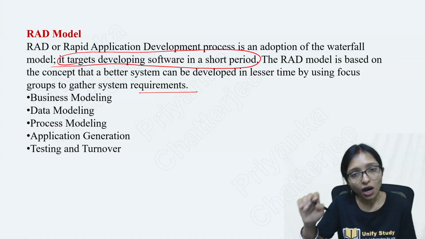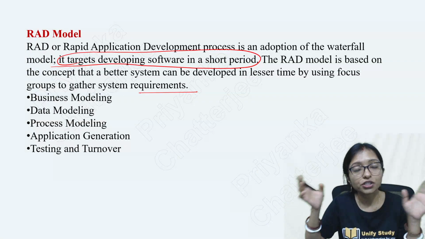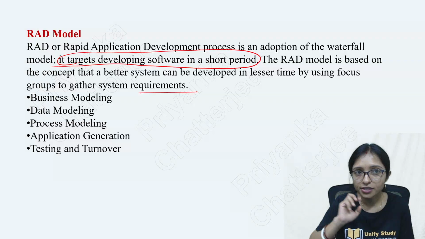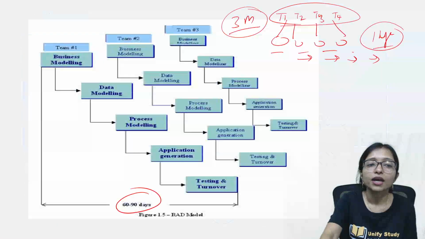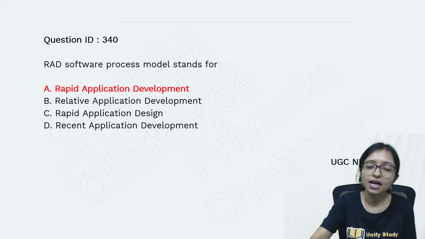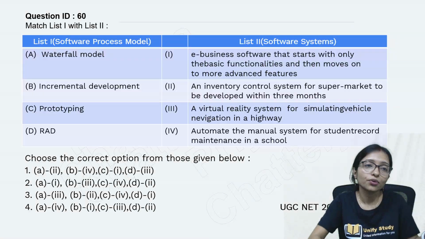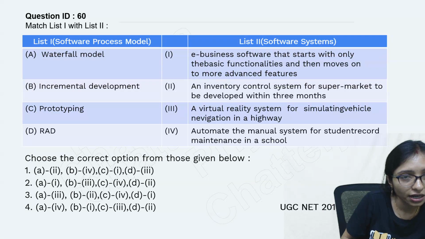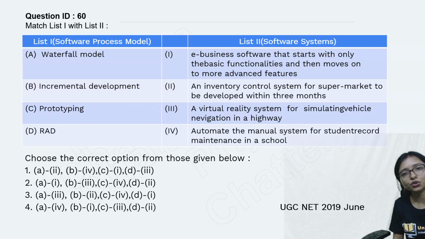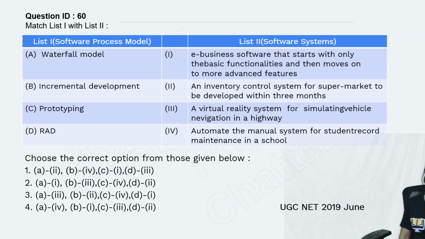When you are going to deliver a big project within a short period of time, this is the keyword of the RAD model, and that's why you are getting this answer. And here you have the waterfall model, incremental model, prototype model and RAD model. You need to do the matching. This is a UGC NET June 2019 question. Do the matching.